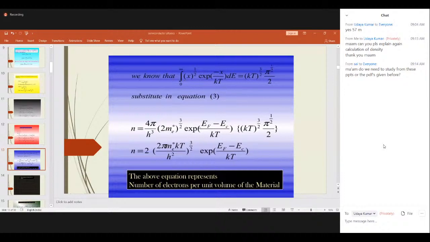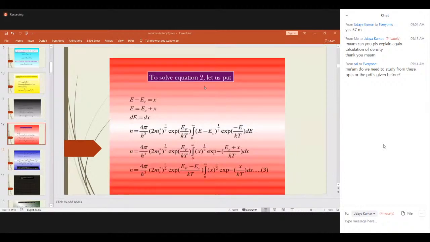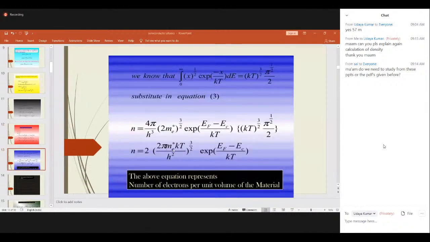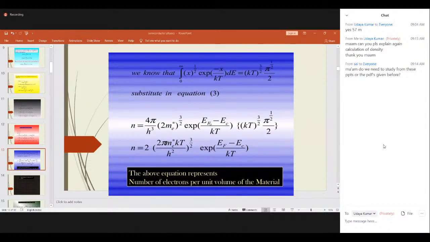By substituting this in the equation, you get this expression: n is equal to 2 into (2 pi me star kT by h square) whole to the power of 3 by 2, exponential of (EF minus EC) by kT. It explains the number of electrons per unit volume of the material.